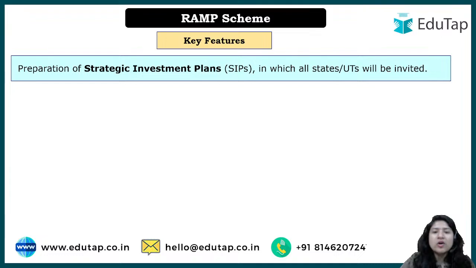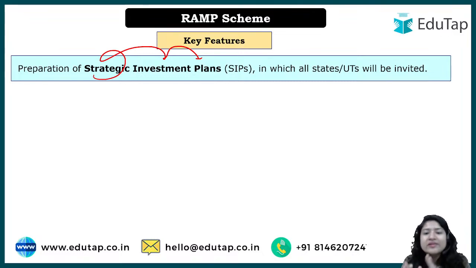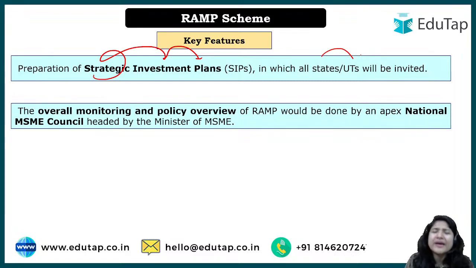तो सबसे पहले क्या होगा, because here we are talking about money, right? So strategic investment plans will be made taking into consideration where the money needs to be invested, what the objectives are, and then targets will be set, and those targets have to be met, right? So proper strategic investment plans will be made at the national level, and all the states and UTs will be invited to give their feedback, input, and all these things, ठीक है? There will be an overall monitoring and policy review that will be done at the national level.